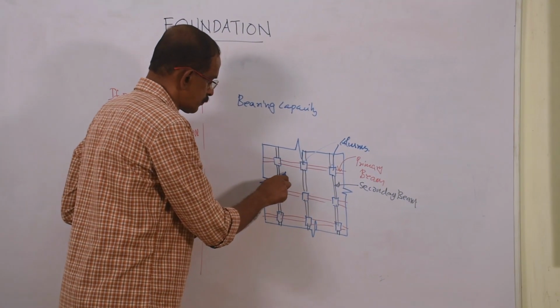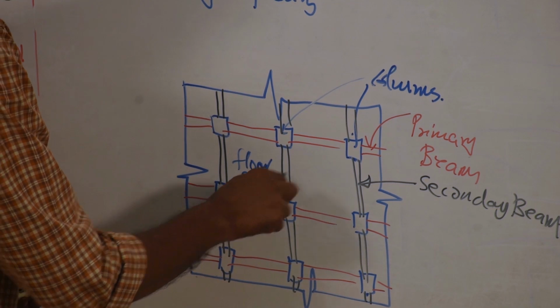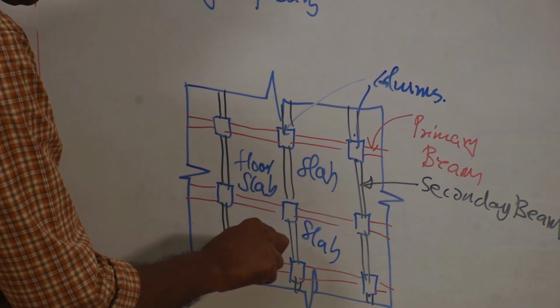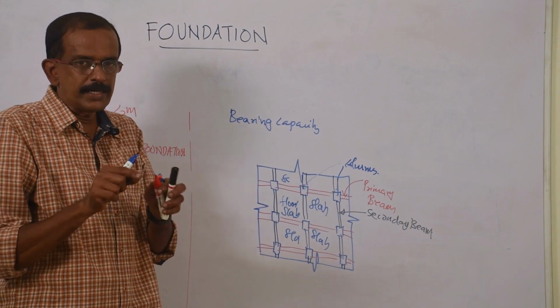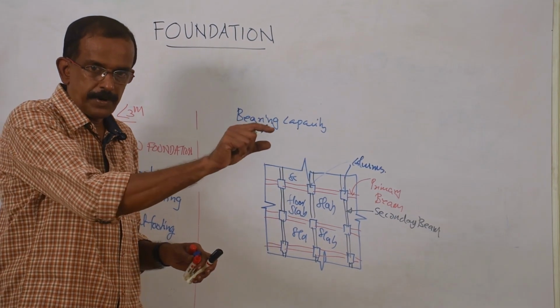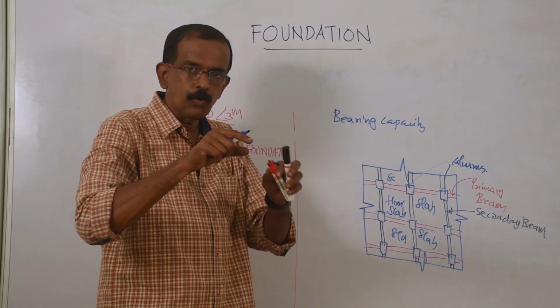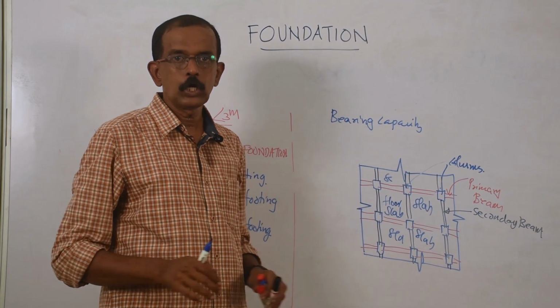And now construct floor here, or slab. Slab here, slab here, slab here. That slab will act as the floor. So under the slab there are primary beams, there are secondary beams, and all these primary beams and secondary beams are connected to the column.